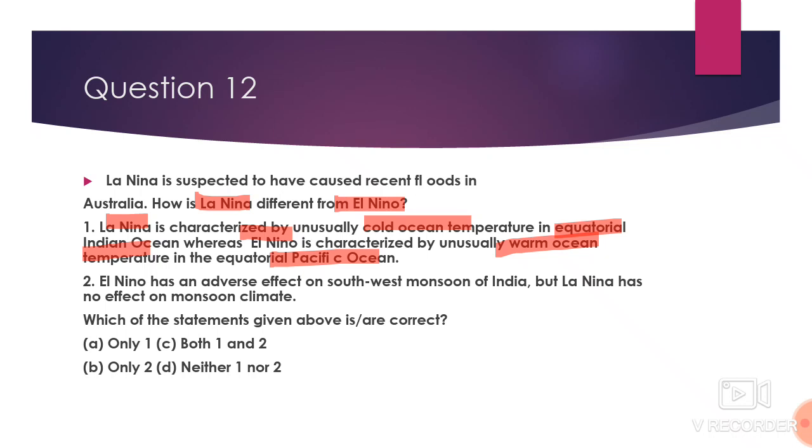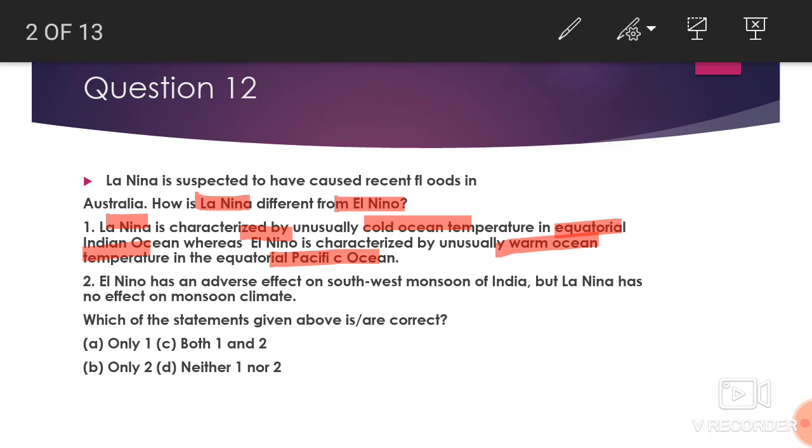It means neither one nor two. Why? Because we know El Nino adversely affects the southwest monsoon, but it is La Nino which is beneficial for India. So that's why the second statement is correct. And the first statement is telling us that La Nino is a cold ocean. Yes, we can get it. But is La Nino happening in the Indian Ocean? No, there is no mention of the Indian Ocean.